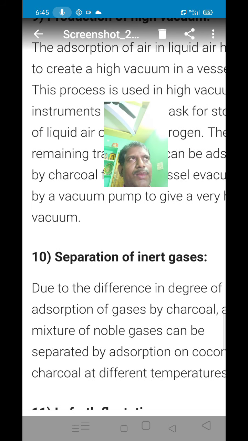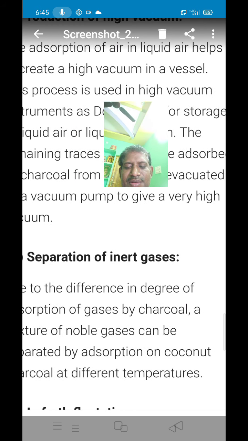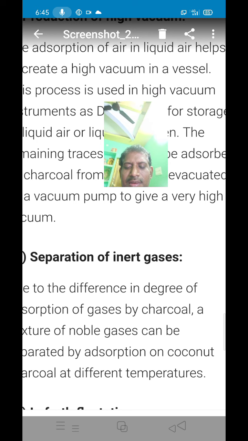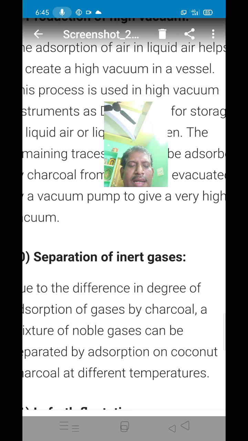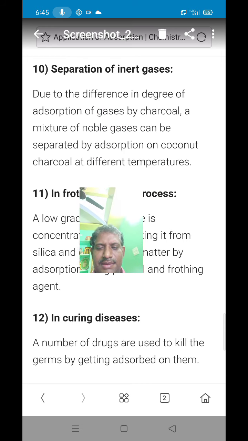Therefore, noble gases can be separated by the adsorption process. That means these inert gases are adsorbed on coconut charcoal at different temperatures. This is one application of adsorption.